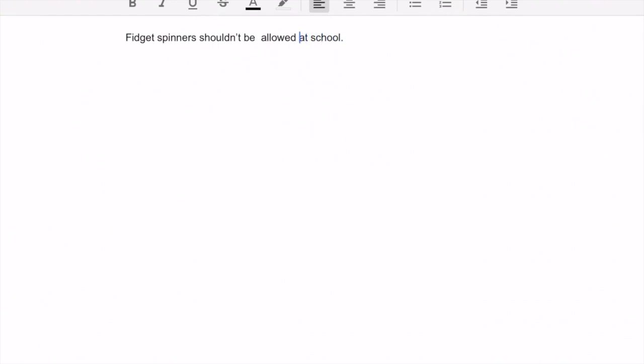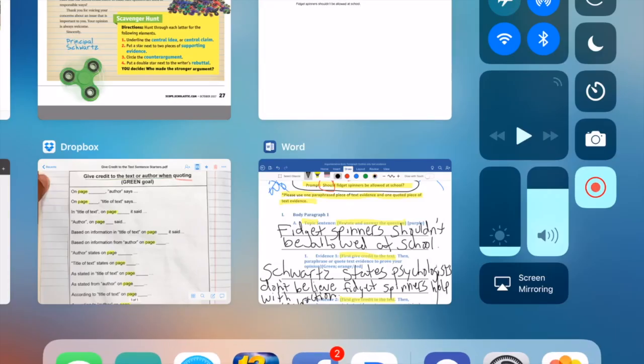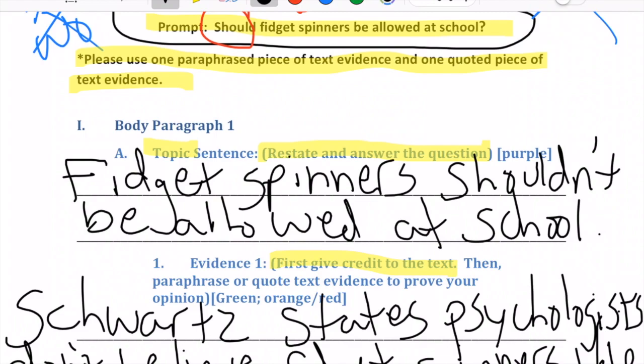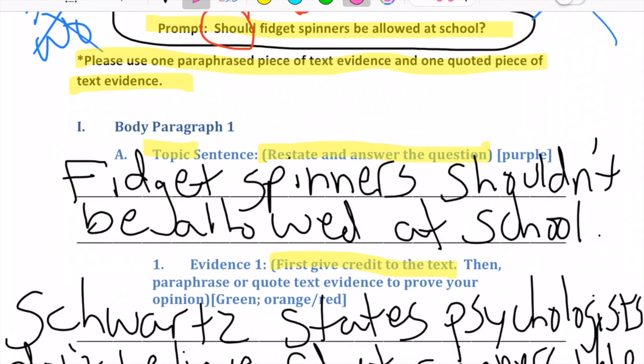One thing I do want to point out is the topic sentence is the first sentence in this paragraph. So this topic sentence is not a title sentence. It doesn't get centered. It doesn't go way above the rest of the paragraph. This is the beginning sentence in our paragraph. I see a lot of people treat a topic sentence like a title, but it's not. It's our first sentence. Now if we go back to our outline, because we need to color code these, you're going to notice that it actually tells us what color we should be color coding it.